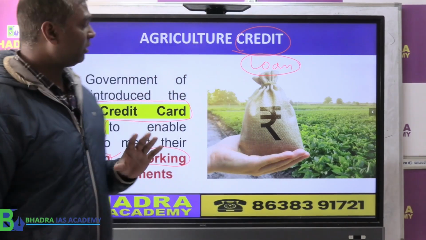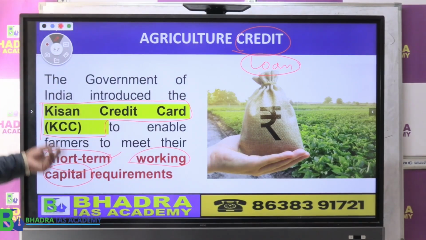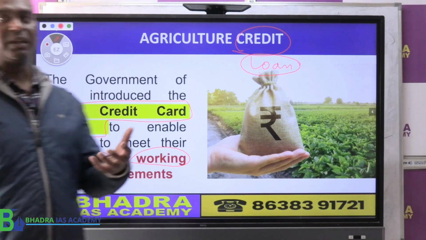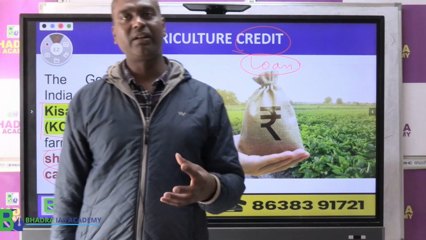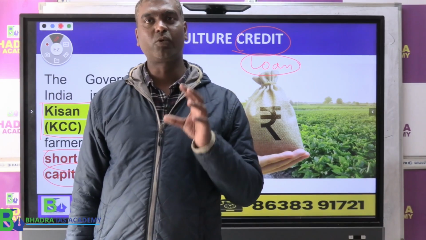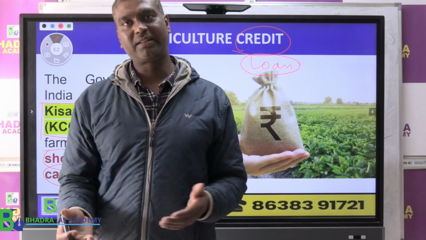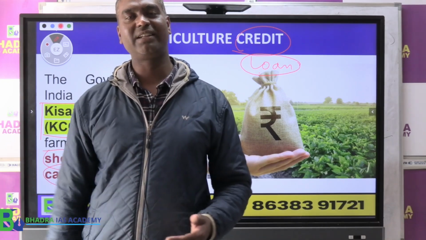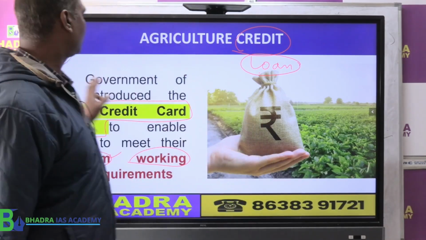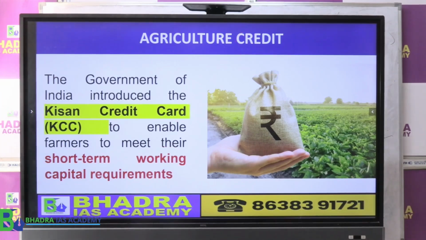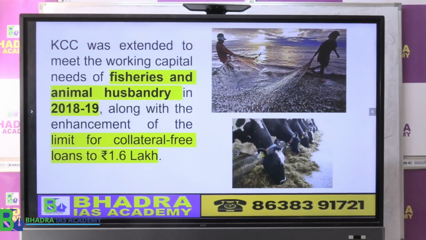For farmers this is very important because if they want to cultivate something, they have to purchase the seed immediately, so they need a quick loan. Therefore it is short term. They purchase, they cultivate, and once the harvesting is done, they start repaying the loan. That is the idea of this short term loan. For this the government has introduced the Kisan Credit Card. Now if you read further, there is some important information I share here.